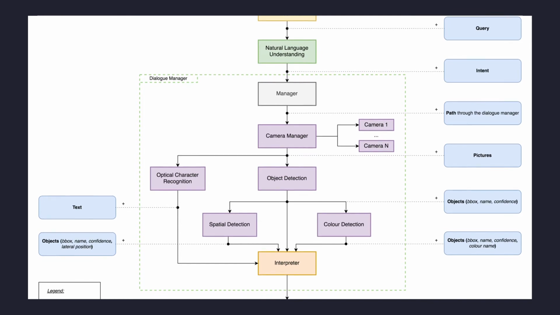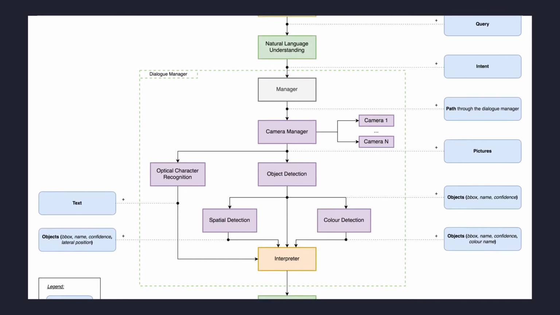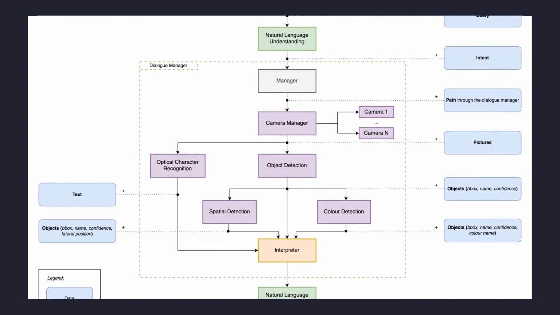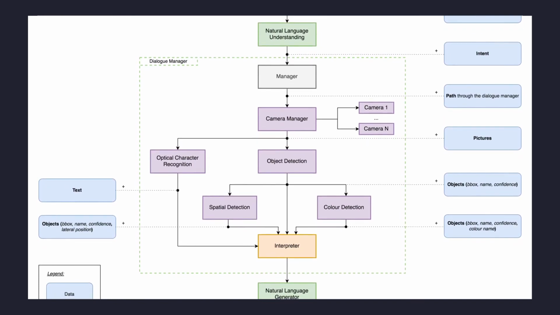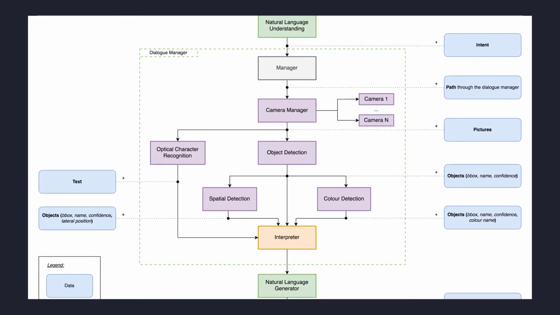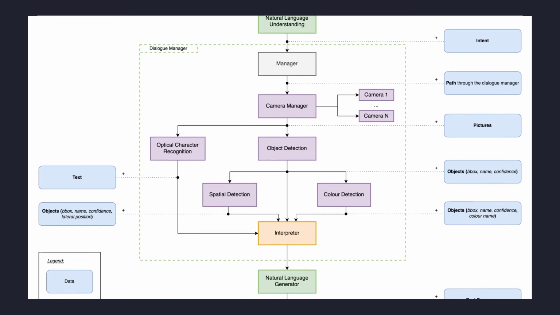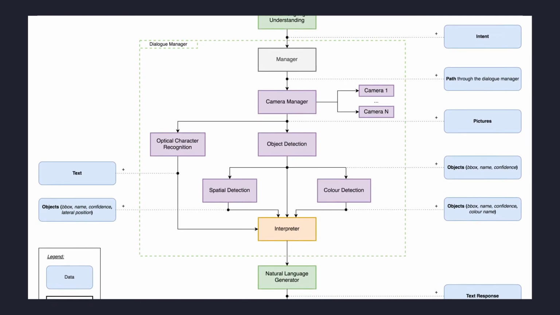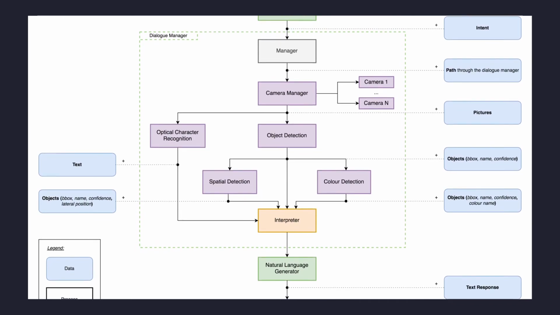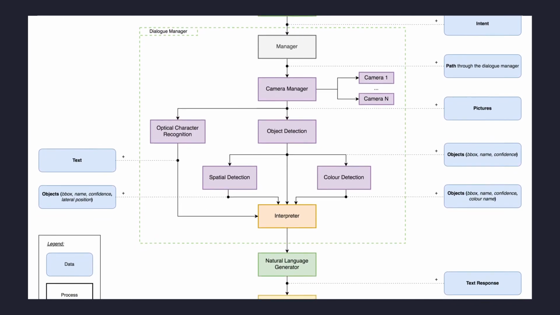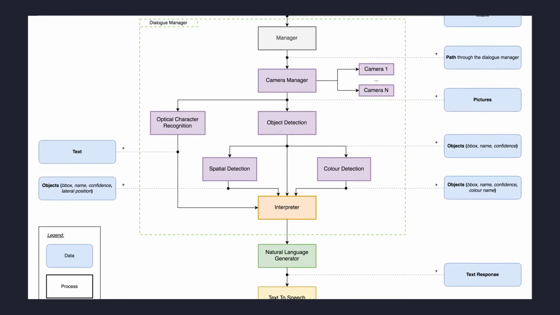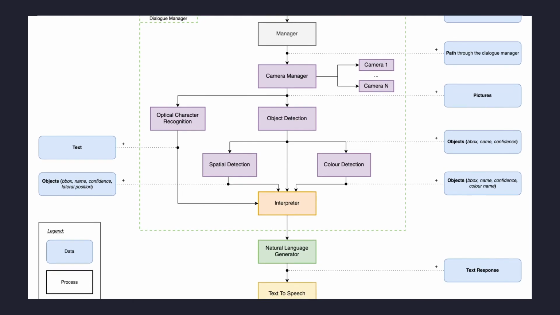The manager determines the path for the package to follow inside the dialog manager, depending on the intent of the query. The camera manages the extraction of visual inputs from a single or multiple cameras. The object detection identifies the objects and their location within the visual scene. TensorFlow Object Detection API was implemented for the service as it provides a collection of pre-trained machine learning models that can be directly used. The optical character recognition extracts the text found in the frame.